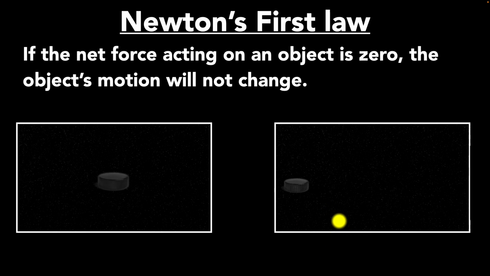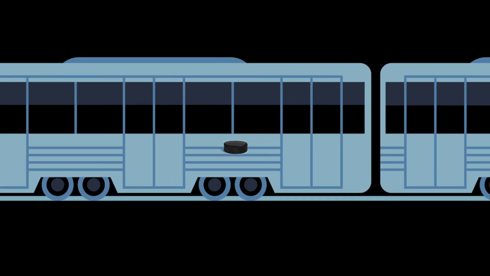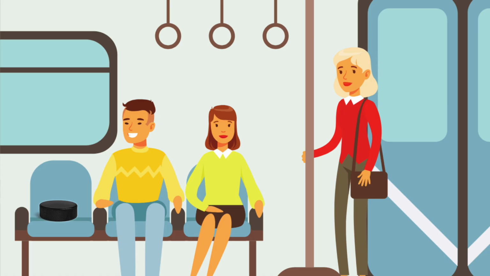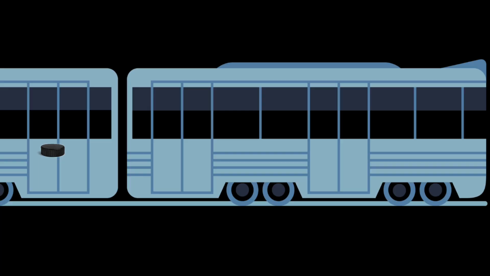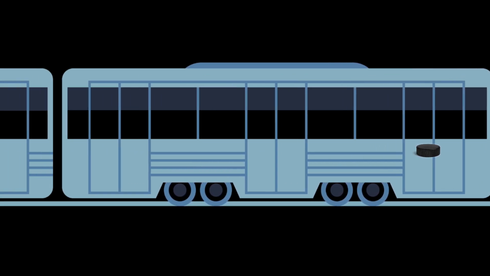And by the way, whether something is moving at a constant velocity or something is at rest purely depends upon reference frames, right? For example, if this puck was in a train moving at a constant velocity, then the people inside the train will see the puck to be at rest, but people who are outside on the ground will see the puck moving at a constant velocity.